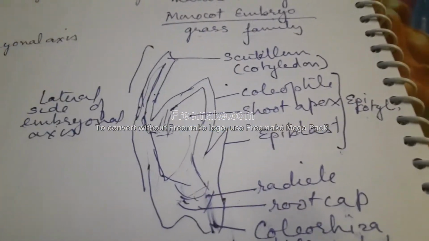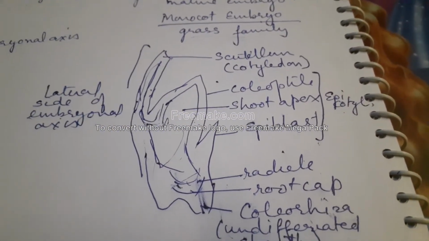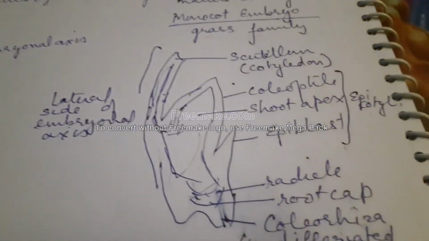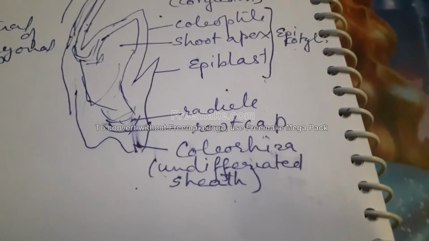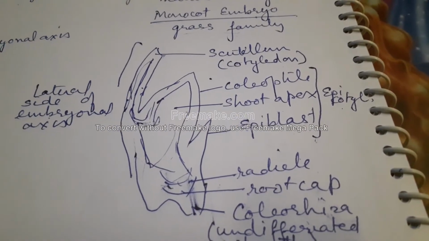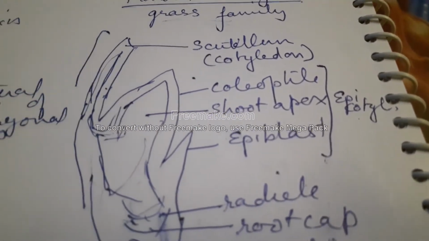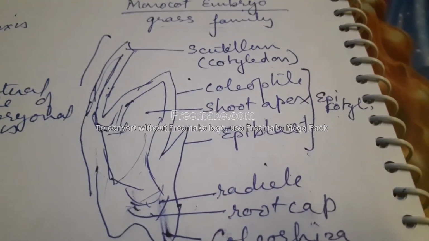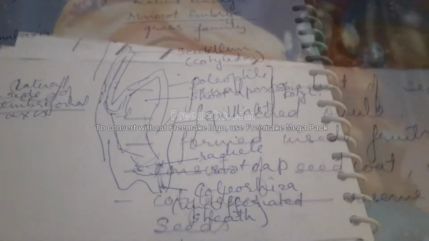Let's go to the structure of the monocot embryo in detail. A typical monocotyledonous embryo consists of one cotyledon, and the cotyledon is situated on one side or the lateral side of the embryonal axis. Now the radicle and the root cap are situated at the lower end of the embryonal axis in an undifferentiated sheath that is called coleorhiza. The shoot apex and a few leaf primordia are enclosed in a hollow structure in the epicotyl region that is called coleoptile. Now the portion of the embryonal axis above the level of the attachment of the scutellum is called epicotyl. And grass, banana, bamboo, palm, etc., are some of the monocot plants.